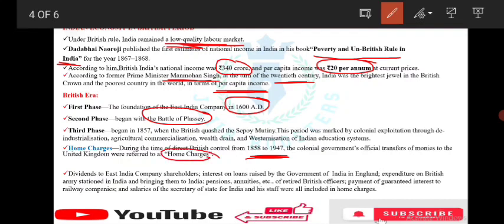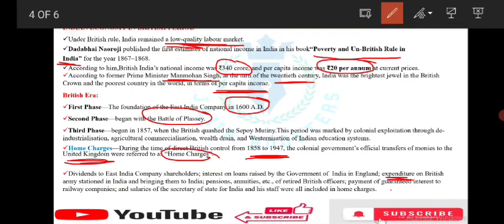What can we say about the home charges? Official transfers of monies into the UK were referred to as home charges. Dividends to East India Company shareholders, interest on loans raised by the Government of India in England, expenditure on the British army stationed in India, bringing them to